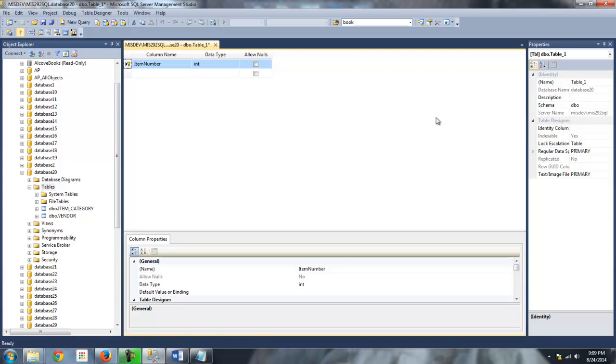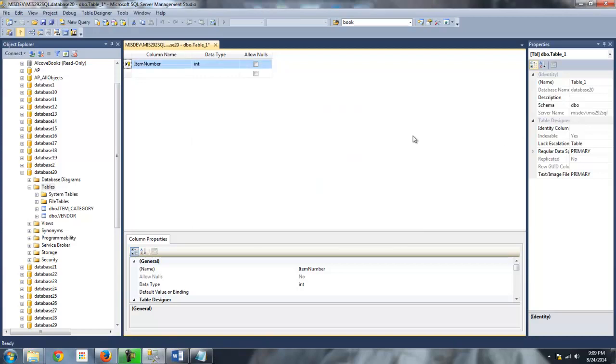But it's probably more common to use the surrogate key, where you have this auto numbering. So the first item in the table is going to be given number 1, the second item number 2, and so on and so forth. And that's probably a more typical way of doing it, because not only do you not have to worry about the numbers, but when the database is generating the numbers, you know they're going to be unique because they're sequenced. You know they're going to be appropriate values, and so on.